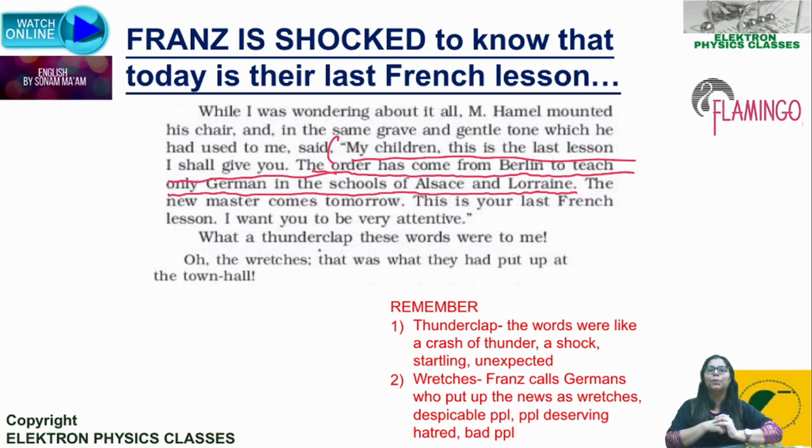That was what they had put up on the town hall. Now he correlates, and as first readers you students should also correlate everything, that this was the news in front of the bulletin board, the notice board, and that is why all the people had gathered. So we'll proceed.